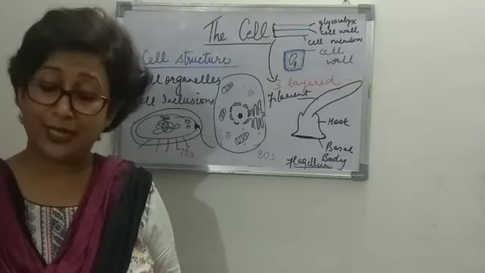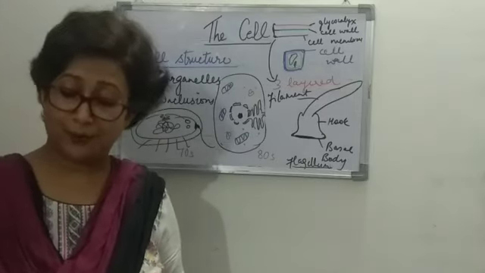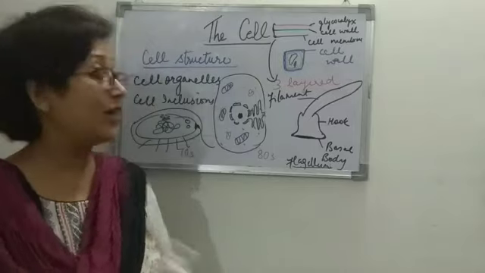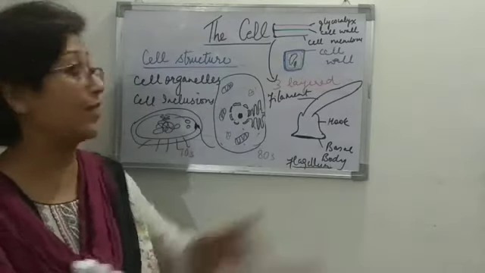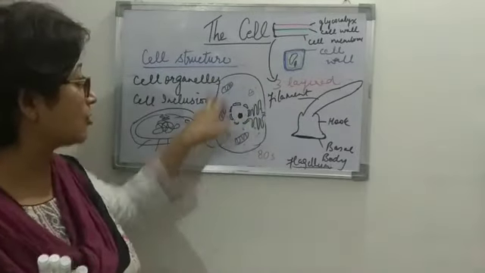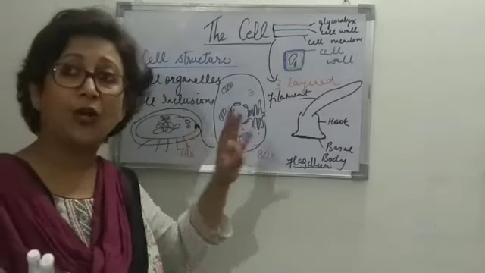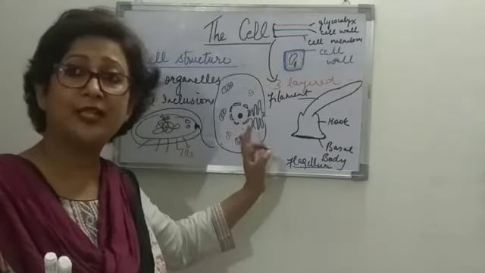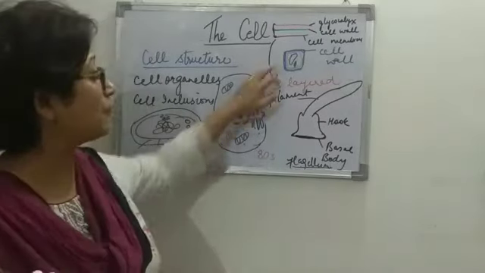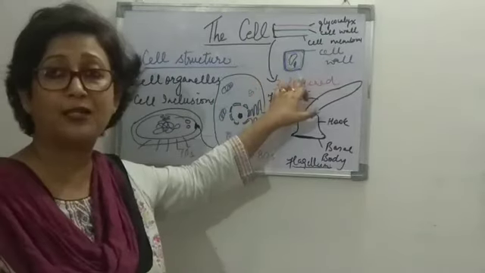Chlorophyll is absent in the animal cell, and present in the plant cell. A mature plant cell has a large central vacuole, whereas an animal cell does not. The vacuoles are either not present in the animal cell, or if present, they are very negligible in amount.